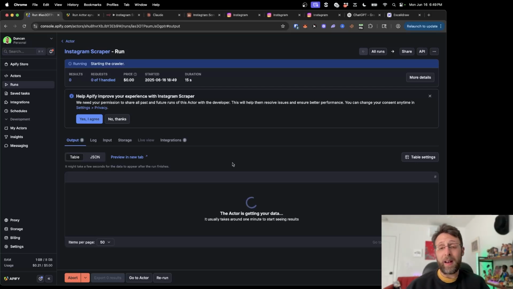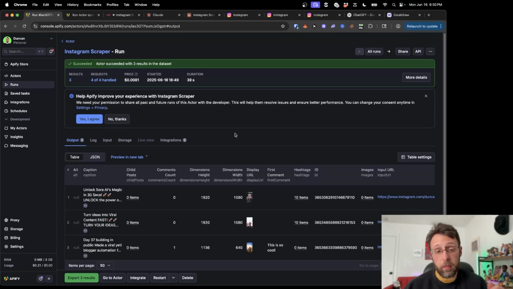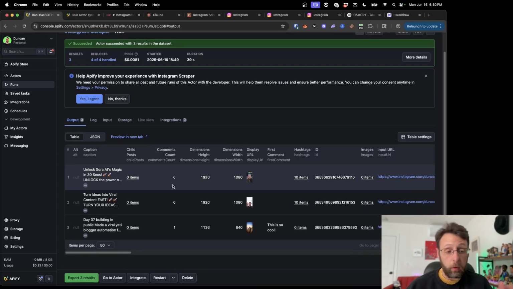But then at the end of the day, we can get a sense of what information we're going to get out of the scraper. Okay, cool. So this took 39 seconds to run. It only pulled in 3 results for me. That's all I set it to. And basically you can see what data we have. We have the captions for the post.